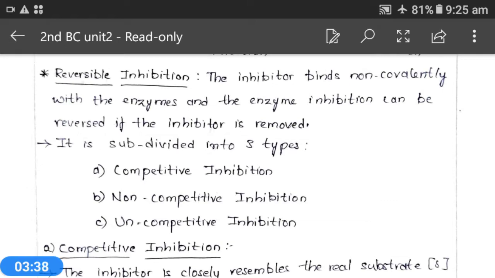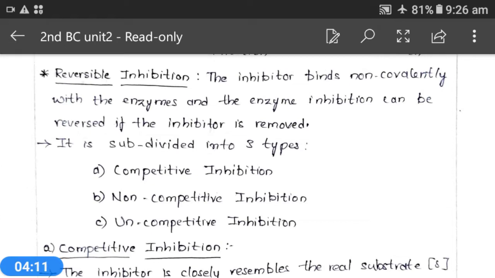That's why these inhibitors bind non-covalently with the enzymes, and after removal of the inhibitor, the enzyme is again capable of producing enzyme activity. This reversible inhibition is again of three types: competitive, non-competitive, and uncompetitive inhibition.